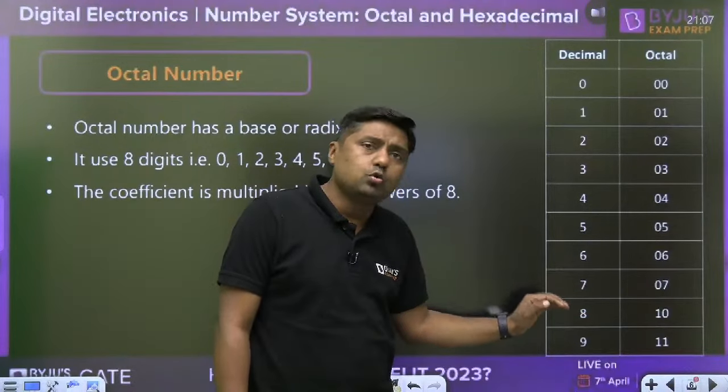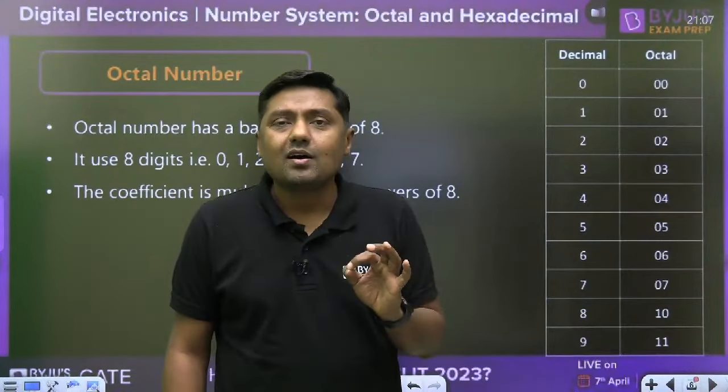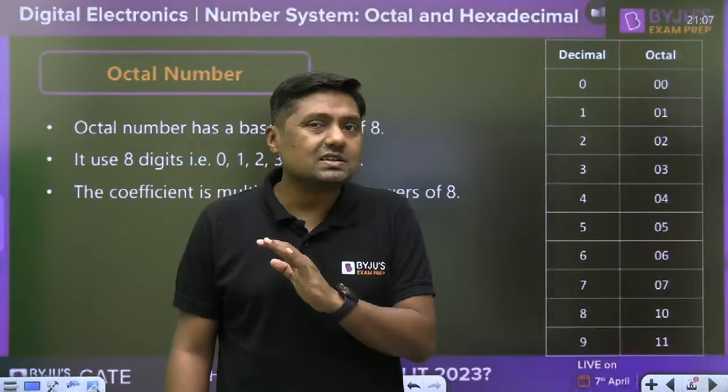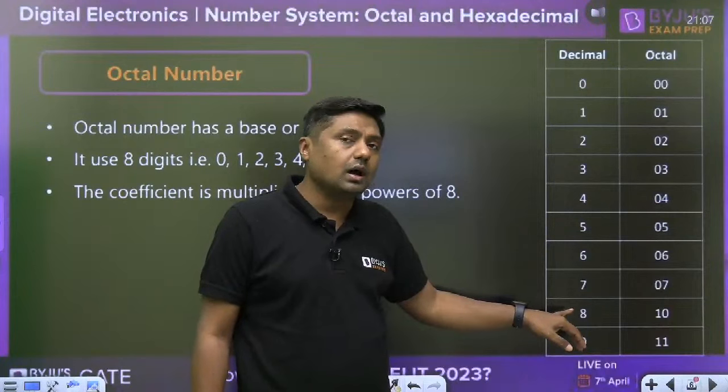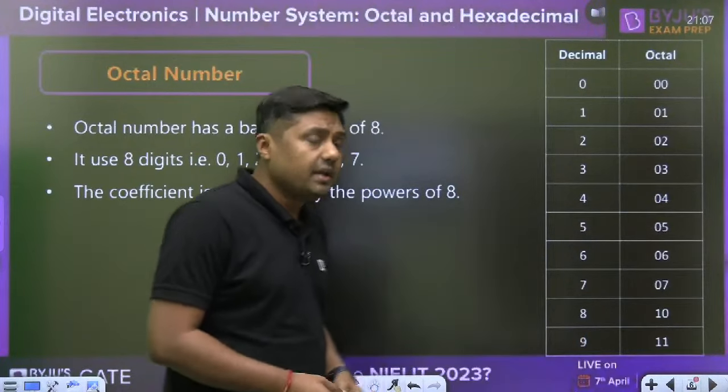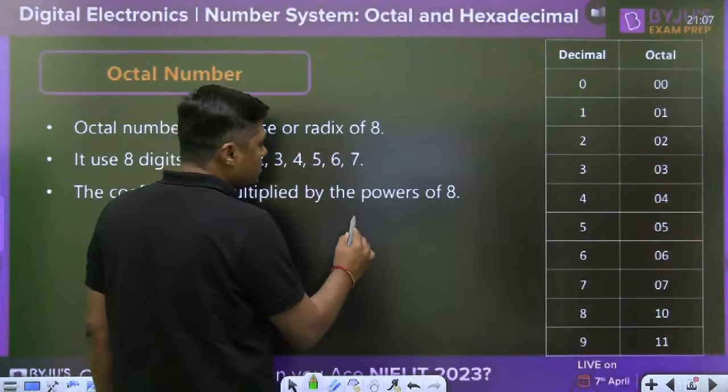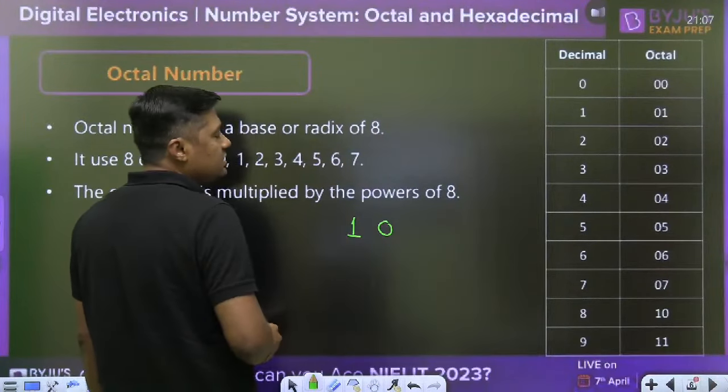But if you want to write 8 in octal, then there is no symbol. 8 is an invalid symbol here. This is not a digit. So how can we write 8 here? 8 is written as 10.